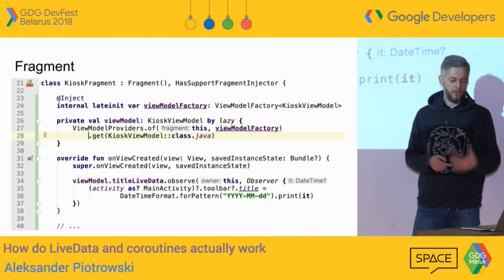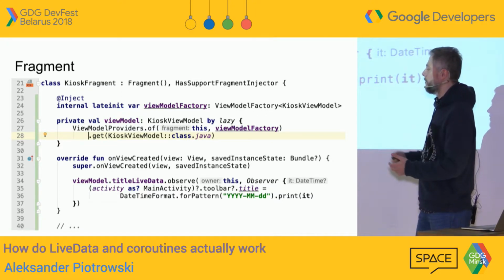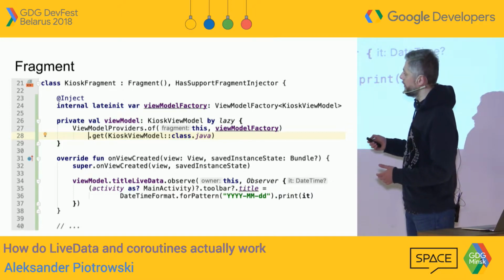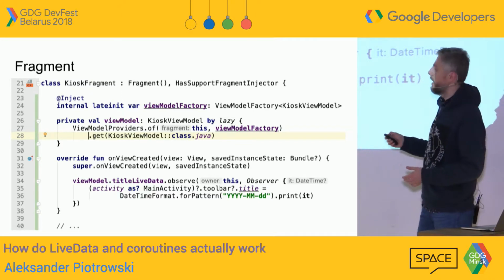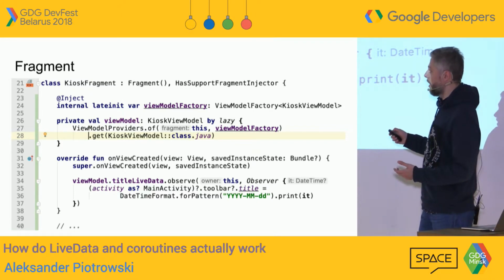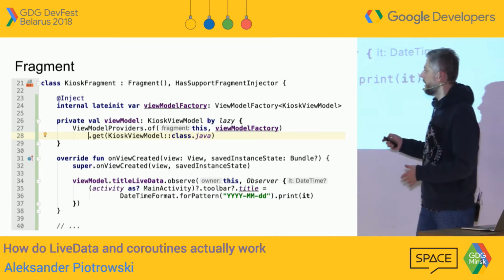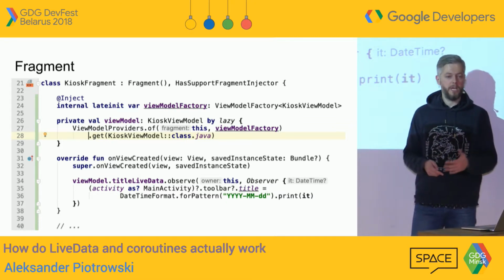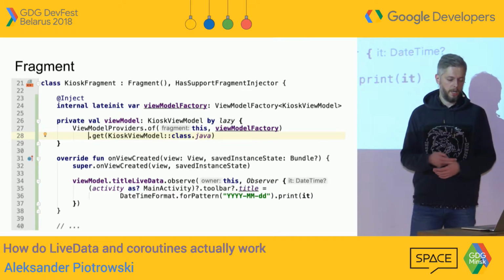And then if you go back to the slide, who else is helping to survive our configuration change? Definitely it's not here. Who else is in here? We see, or hopefully you can see, that there's something called view model providers. And in view model providers, there's a method called of, and we pass a fragment as a parameter, and then of course we get a view model back from that call. So maybe this is the place where we can see how configuration change can be survived.